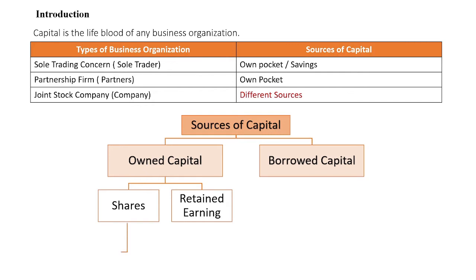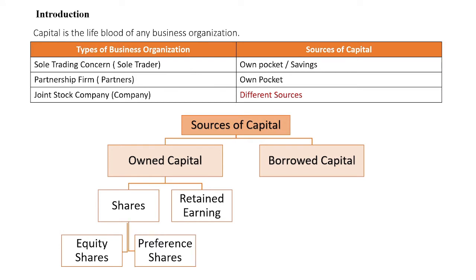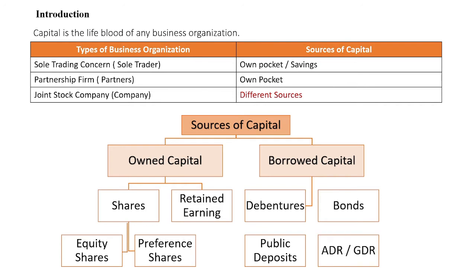Now shares. Shares are classified into two main headings, equity shares and preference shares. We are going to learn further about equity shares. Borrowed capital means capital collected by a company as a loan from various borrowers. So borrowed capital includes capital raised by issue of debentures, by issue of bonds, by accepting public deposit, and also by issue of American depository receipt and global depository receipt. So these are the various sources from which a joint stock company can raise capital.